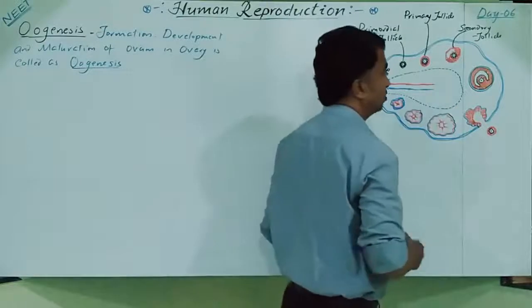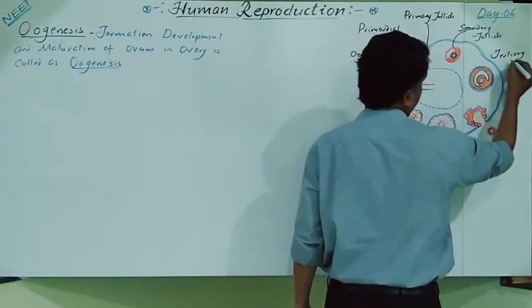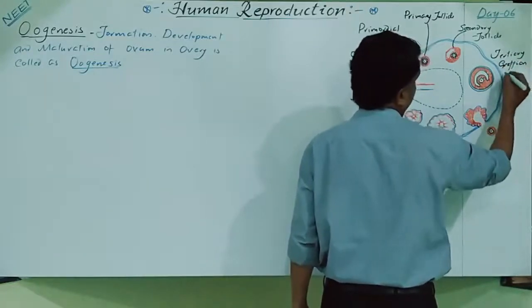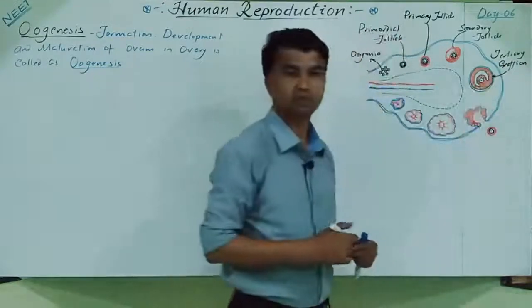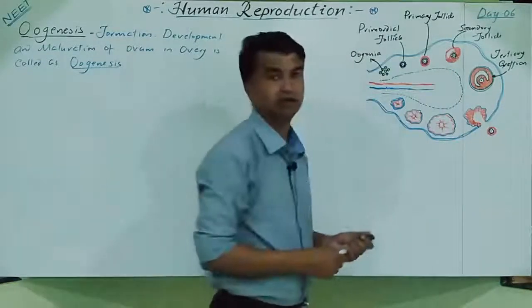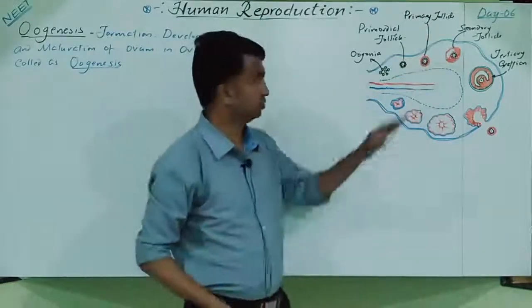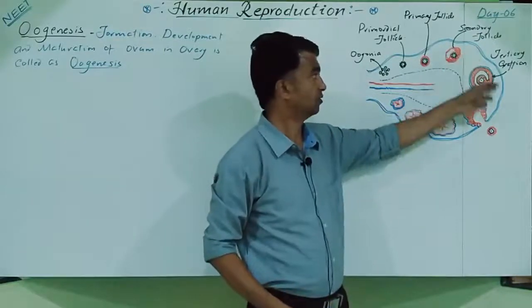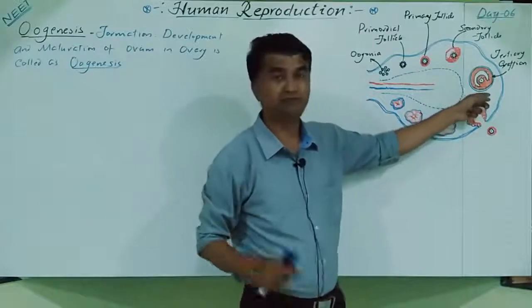This structure is called the tertiary follicle, the mature follicle, otherwise the Graafian follicle or vesicular follicle. This completes the development and maturation of the follicles. The major confusion is between the follicles and the oocyte. Inside this follicle, the primary oocyte is there. From here onwards, the meiosis which started during the fetal life continues.